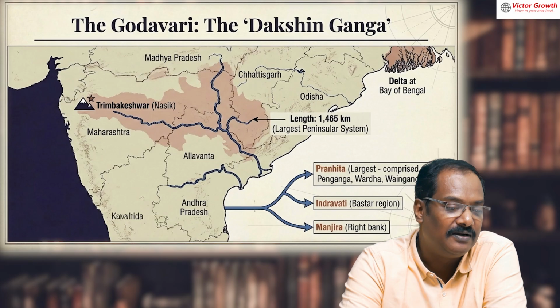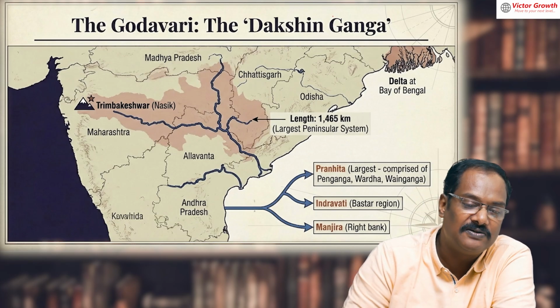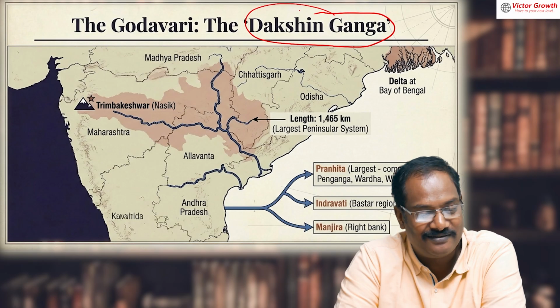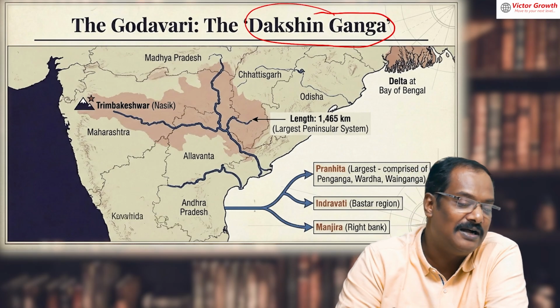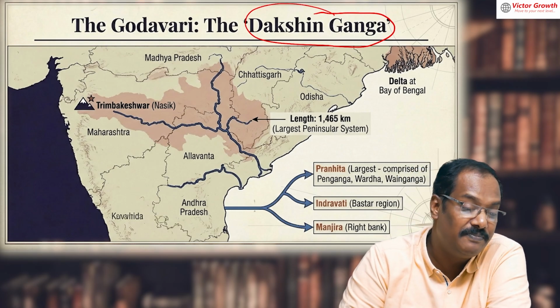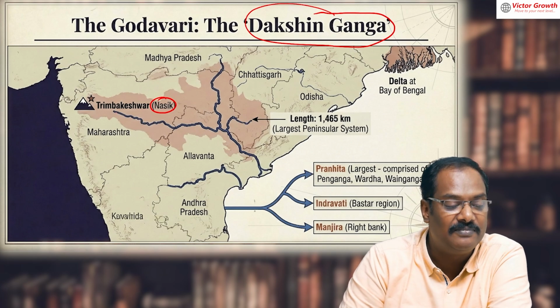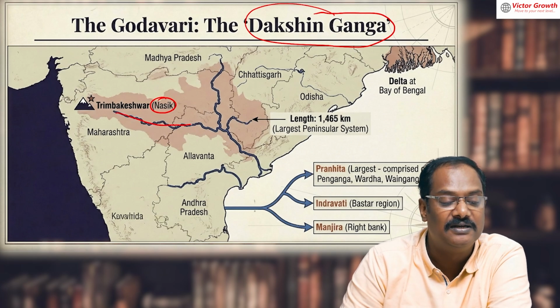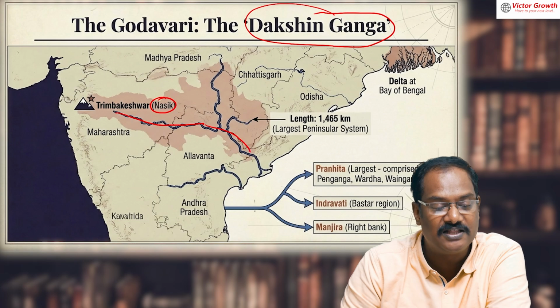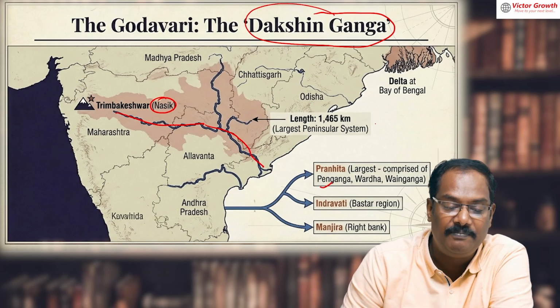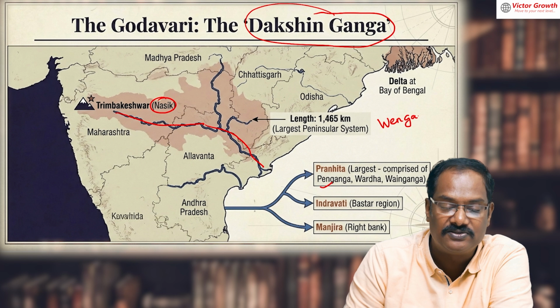Now coming to Godavari, Godavari is also known as Dakshina Ganga. Sometimes Kaveri is also known as Dakshina Ganga. So it is starting from Trimbakeshwar near Nasik. It is starting from Maharashtra, it enters Telangana, then it goes to Andhra Pradesh. A lot of tributaries are there. Please write down Penganga. Penganga is there, Wainganga is also there.